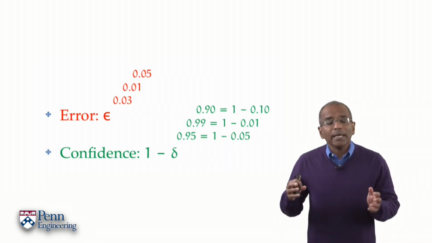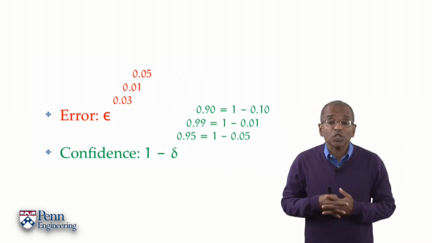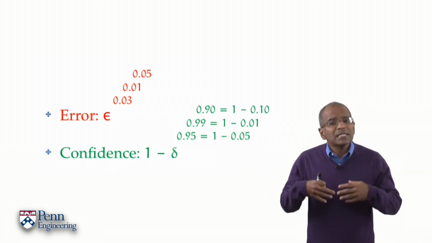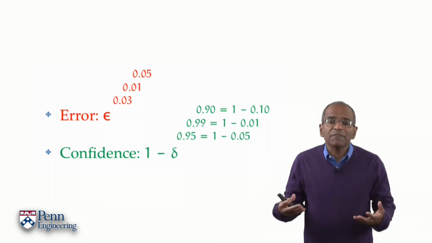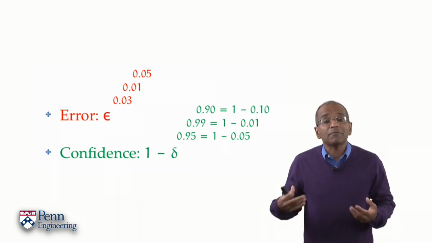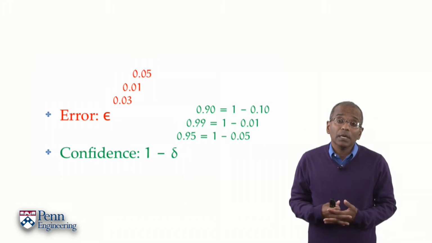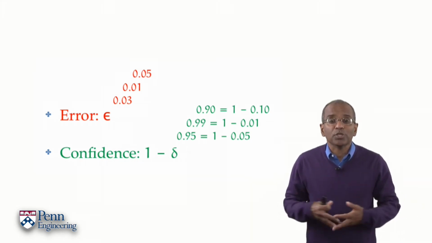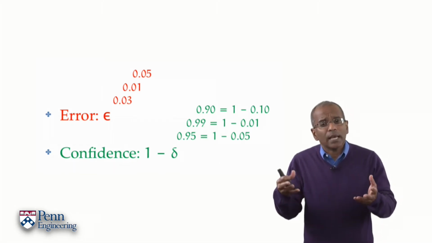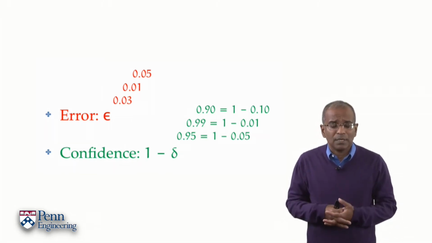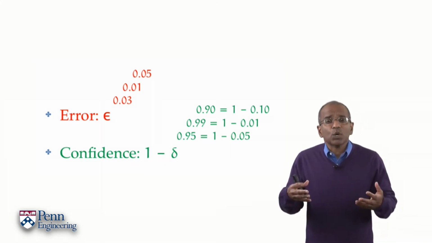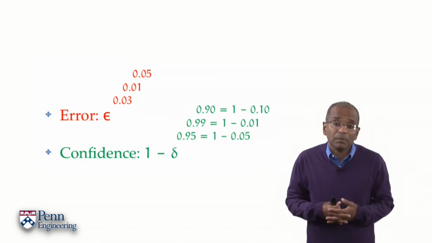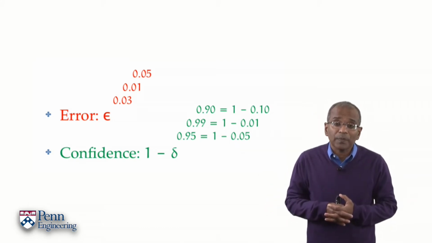It would be wise not to make an absolute pronouncement on what epsilon and delta should be ahead of the fact. Different settings need different error tolerances and different confidences. For example, a setting involving the number of misplaced letters by the postal service requires a certain error tolerance and a certain confidence, right? Perhaps one cannot get away with misplacing more than, let's say, 1 in 100 or 1 in 1,000 letters. Otherwise, there might well be a revolt on the streets.